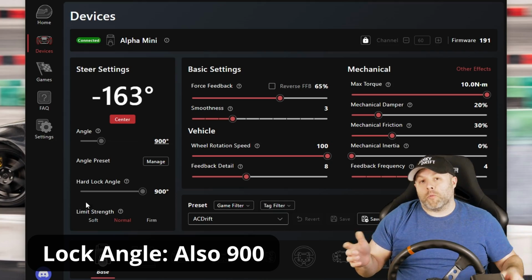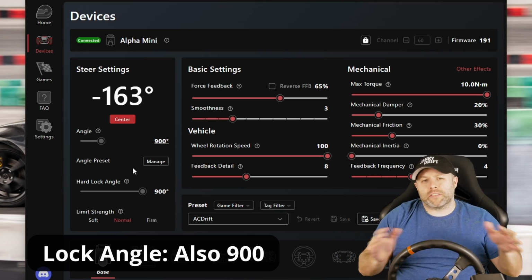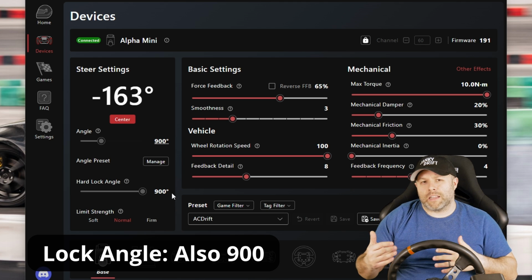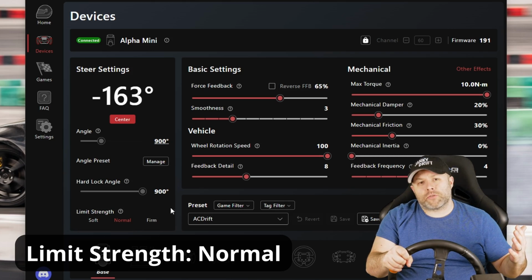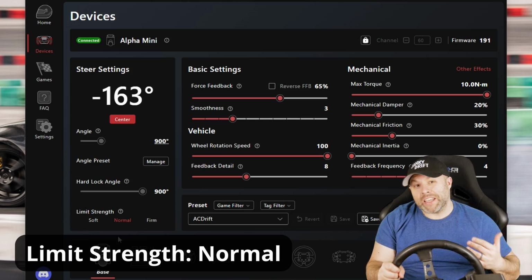Make sure your lock angle matches your steering angle. I think this is pretty self-explanatory, but basically if you set this to 900, your wheel will prevent you from steering any further than 900 degrees. If your degree of rotation was 900 and your lock angle was 720, basically you wouldn't be able to hit your full steering angle even if you had the wheel fully locked. So it's important that these values match. I also set my limit strength to normal, which is how hard the wheel will fight you at full lock.